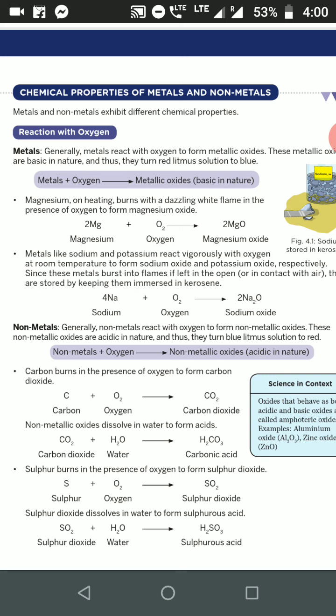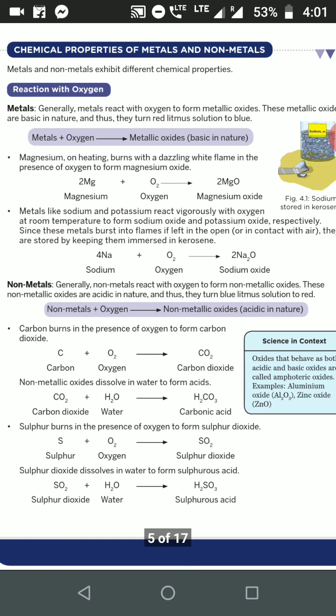When it reacts with the oxygen, it forms metal oxides. Metal plus oxygen forms metal oxide. For example, take iron. Leave the iron in the atmosphere for some days. After some days, you will see that a brown colored substance has formed at the top. That is iron oxide. Iron has reacted with the oxygen present in the air, and it has formed iron oxide, which we call rust. So the basic reaction is metal plus oxygen gives rise to metal oxide.